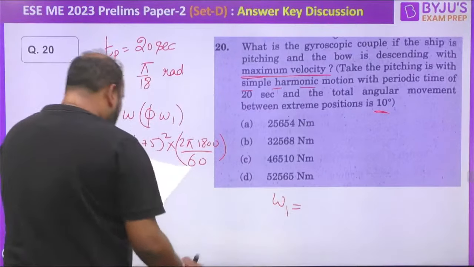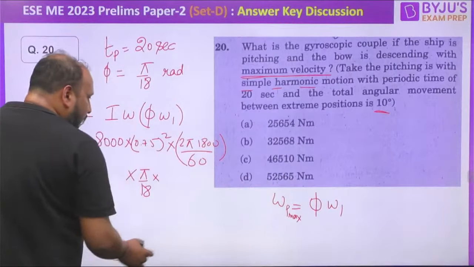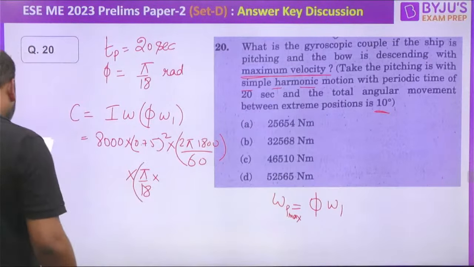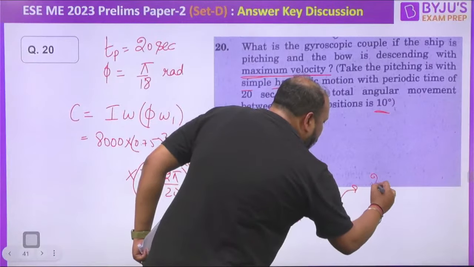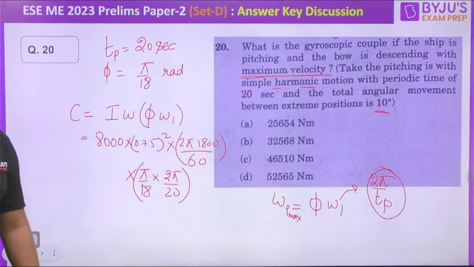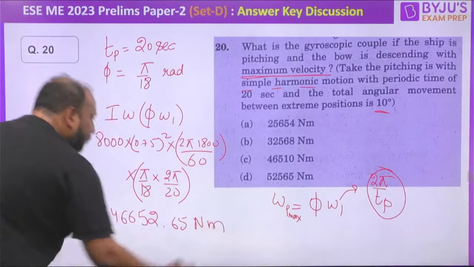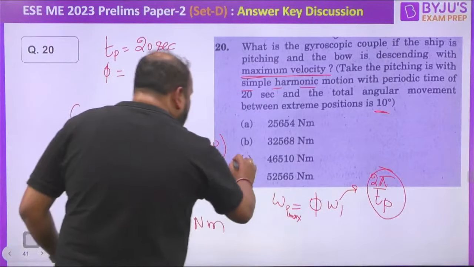Omega 1 is equal to phi, right? Or we can say omega p max is phi into omega 1, right? तो इसको आप omega p max भी कर सकते हैं या phi into omega 1 भी कर सकते हैं. So phi into what is the value of omega 1 that you are having? You will be getting the value of omega 1 is 2 pi by tp. tp is 20. ठीक है, क्योंकि omega 1 is equal to 2 pi by tp, right? तो यहां से we get the value, just you have to place it. So you are getting the value to be 4665.65 Newton meter, right? तो nearest value that we are getting is option C, the correct answer.